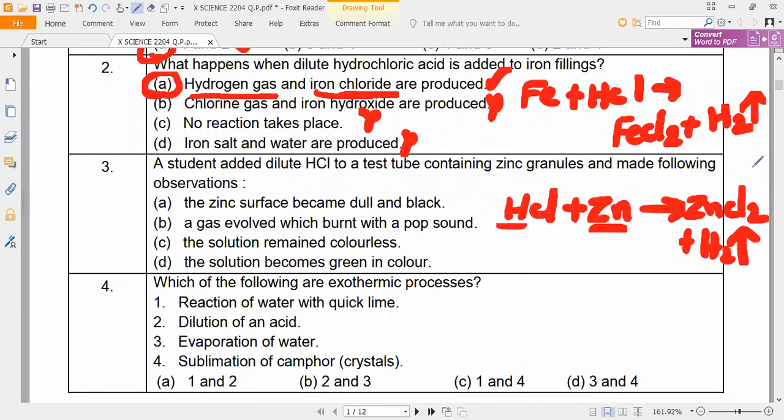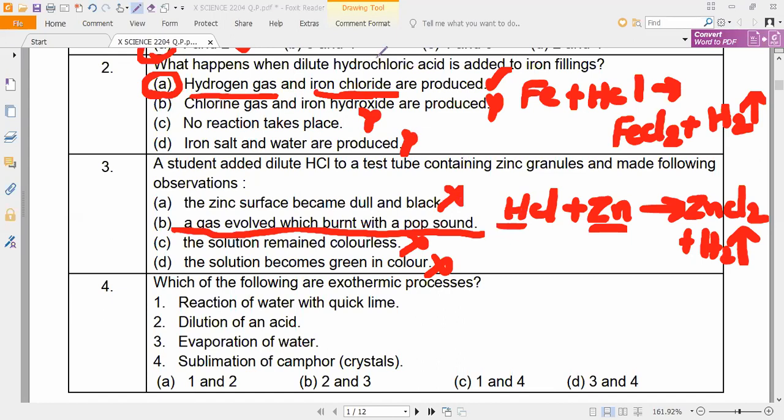Containing zinc granules, what observations can we make? They are asking: does the zinc surface become dull and black? No. Does the solution remain colorless? No. Does the solution become green in color? No. A gas evolved which burned with a what sound? Hydrogen gas burns with a pop sound. Tup, tup, tup, like that sound it will burn. That is what we call the pop sound.